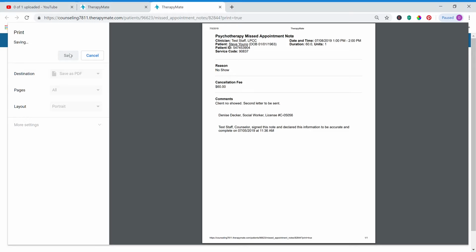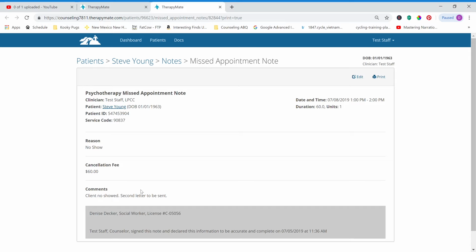And you want to save it so that you can email it to her. So call it something such as no-show with the date, his initials, and save it to your desktop. So now you can pull it up, attach it to an email, and send it to the office staff.